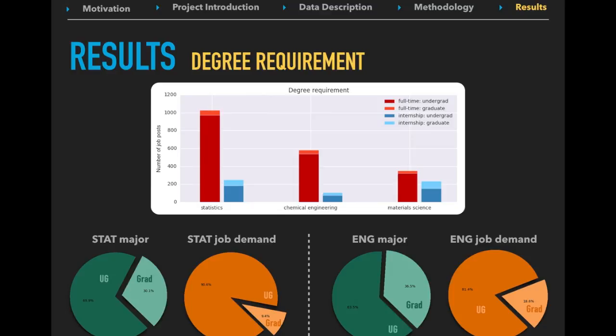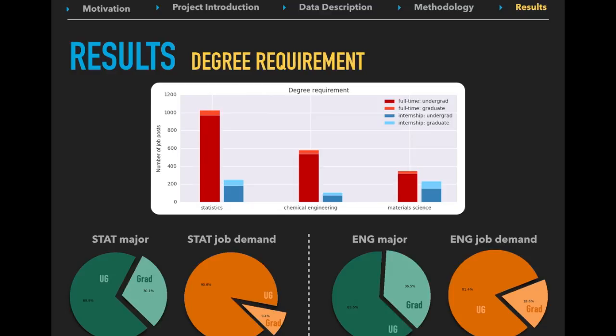For internships, the percentage of graduate is slightly higher. It is interesting to find that there is a high demand for graduates for internships of material science. One wild guess could be that these companies know that graduate students from material science couldn't find a job, and they tend to hire them with low salary for internships. Also, we compared the population of undergrad and graduates and their demands.